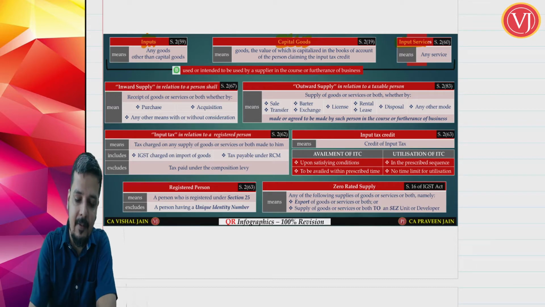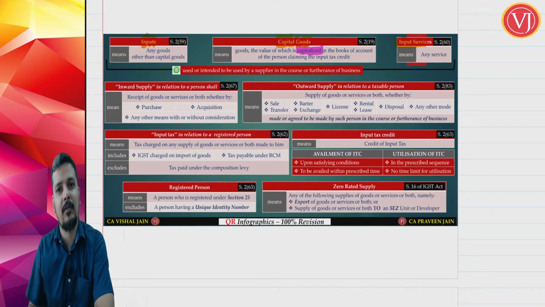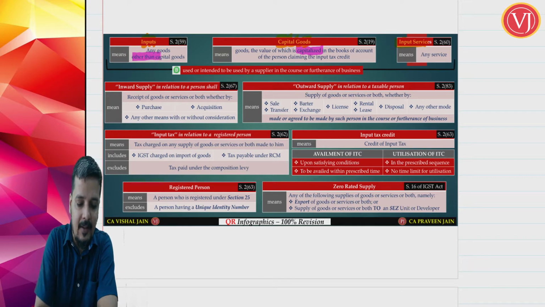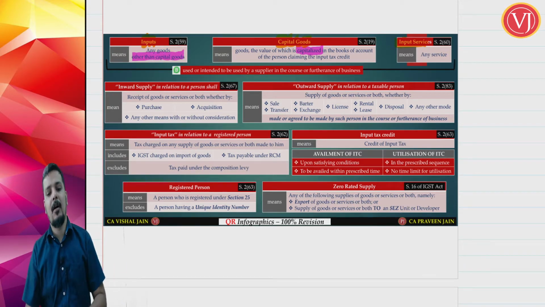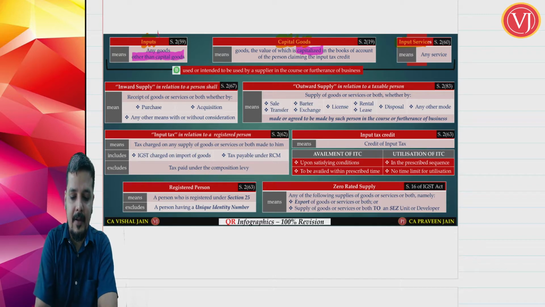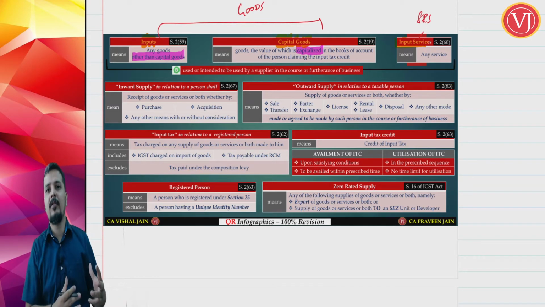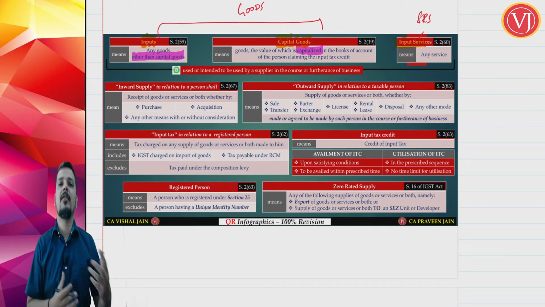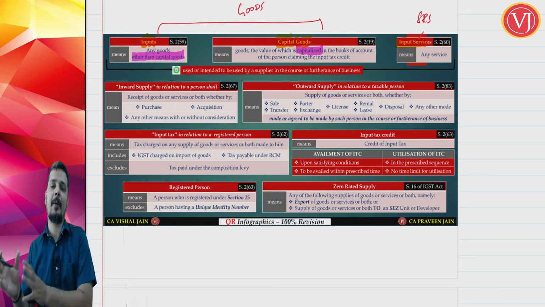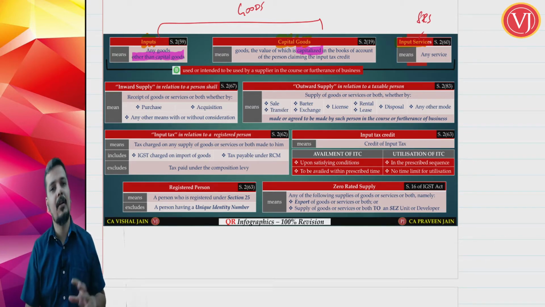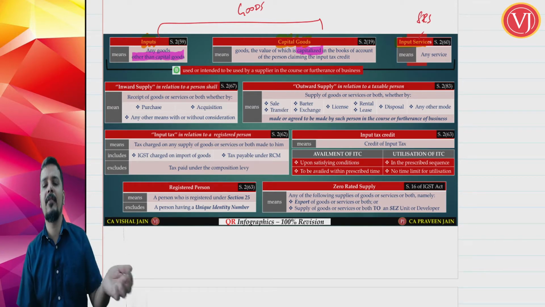So things are pretty simple here. Capital goods means the goods which are capitalized in your books of accounts, and inputs means any goods other than capital goods. So when you talk about your purchases, it can be either goods or services. If it is goods, either it is capital goods or inputs. How do you know capital goods? They are capitalized in your books of accounts, a balance sheet item. If it is not capitalized, then it is inputs.